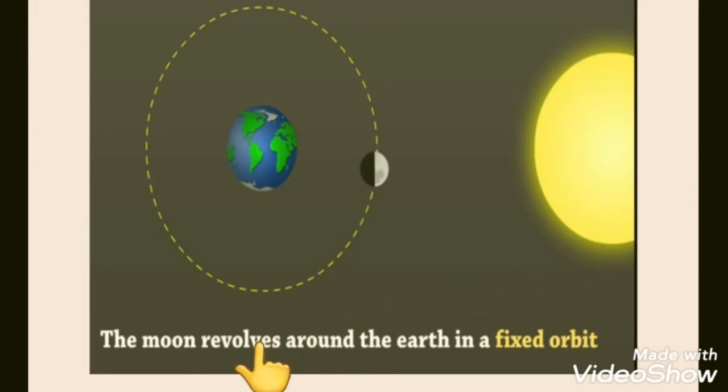Now students, the moon revolves around the earth in a fixed orbit. We all know that moon revolves around the earth in a fixed orbit. This is the orbit line of the moon. And moon is also a natural satellite of the earth which revolves around the earth and completes this one circle. Moon takes how many days? It takes 29 days.